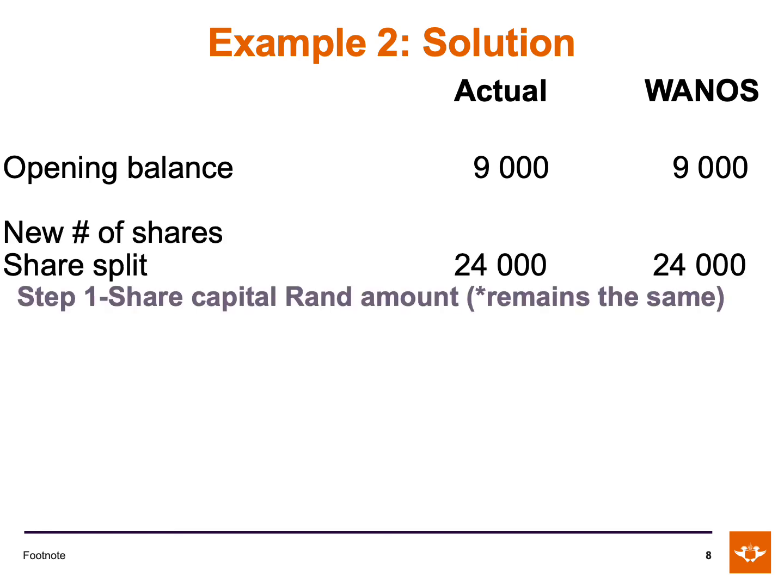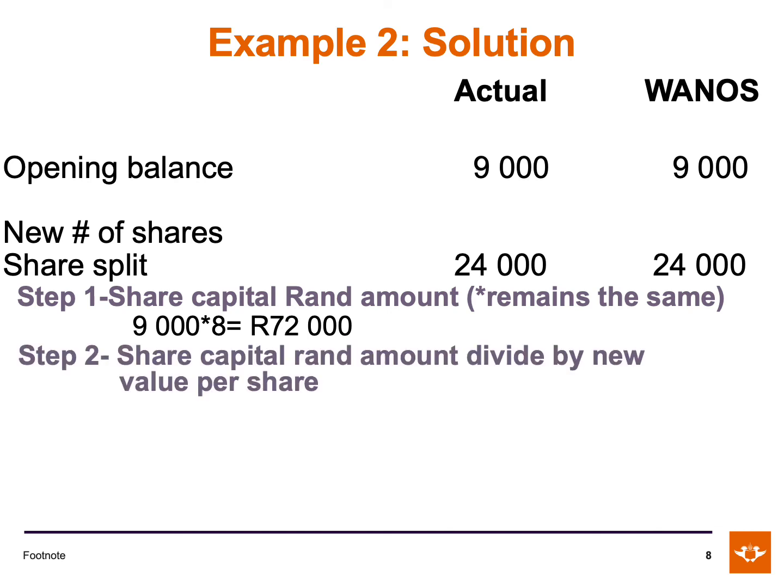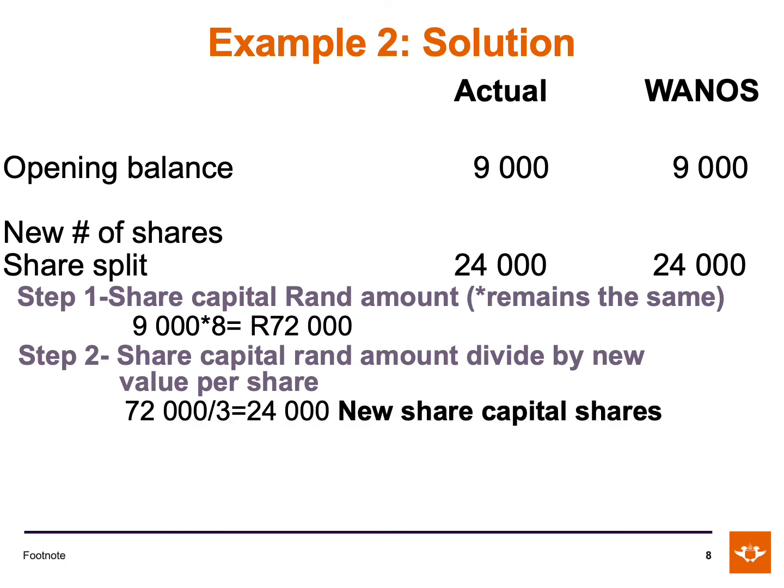Step 1. Calculate the share capital Rand amount. The share capital is the amount of shares multiplied by the Rand value of each share. In this case, it will be 9,000 shares multiplied by 8 Rand per share, giving us an amount of 72,000 Rand. Step 2. Divide the share capital Rand amount by the new value of each share. So it will be 72,000 Rand divided by 3 Rand per share, giving us an amount of 24,000 shares.